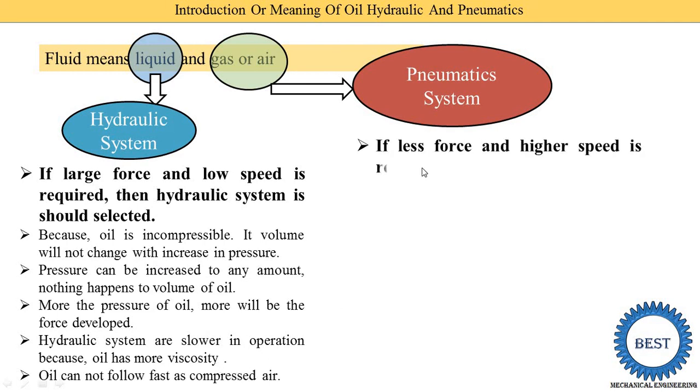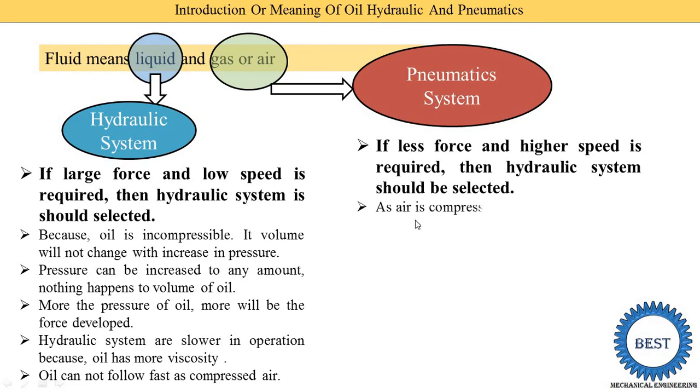Next is the pneumatic system. A pneumatic system is used in a condition in which we require less force at higher speed. So when we require less force with higher speeds, we use the pneumatic system. Here the hydraulic system is written, but the pneumatic system will be selected. It is written here by mistake.